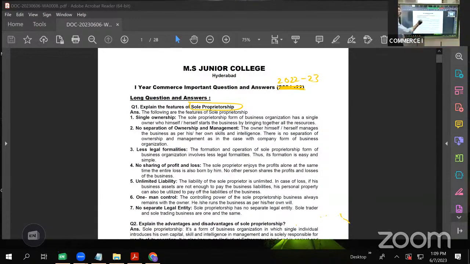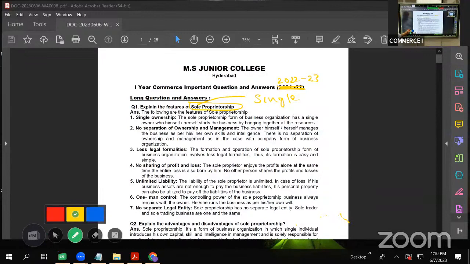When we talk about sole, what does the word sole mean? Sole means single. So sole proprietorship is a form of business organization where there is only a single person who owns the business, who invests the amount, who takes the risk, who enjoys the profit, who bears the losses, who does all the management activities, whether it is purchase, sale, or attending the customer. All these activities are done by one single person. We call it sole proprietorship. So let us see what its features are.